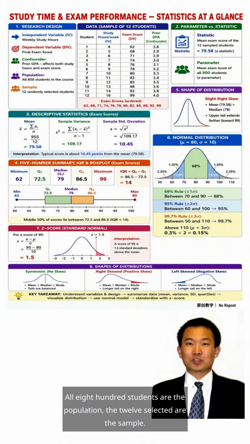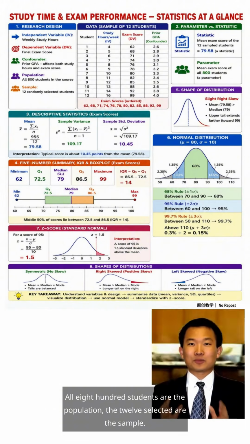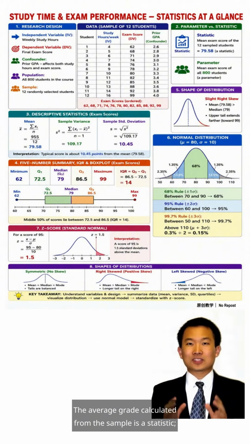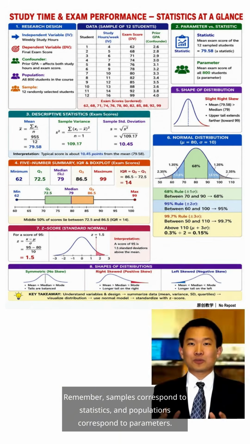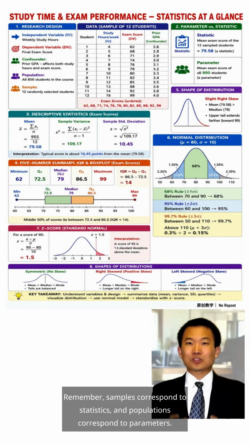All 800 students are the population, the 12 selected are the sample. The average grade calculated from the sample is a statistic. If calculated for all 800, it's a parameter. Remember, samples correspond to statistics and populations correspond to parameters.